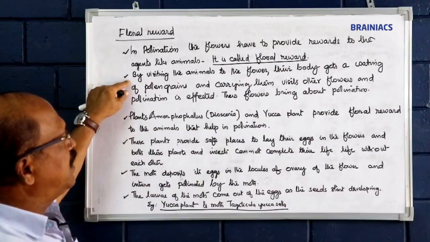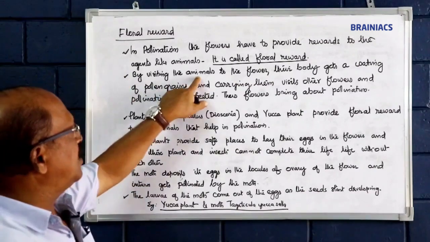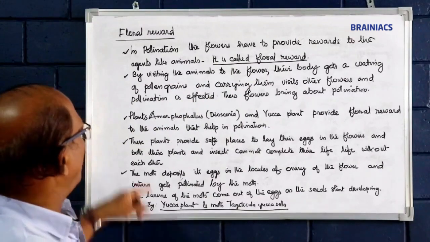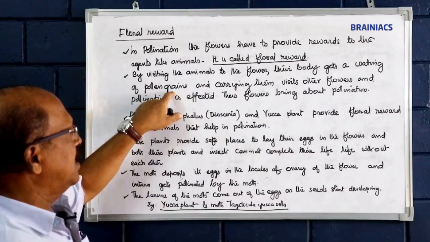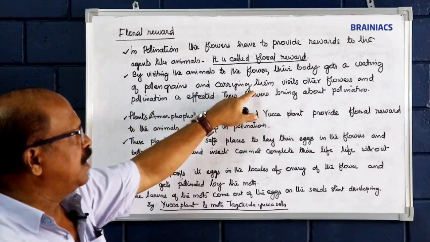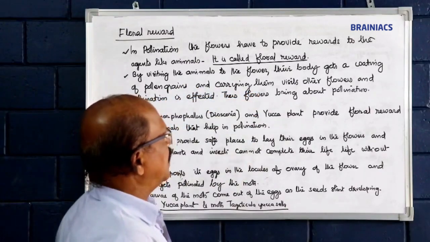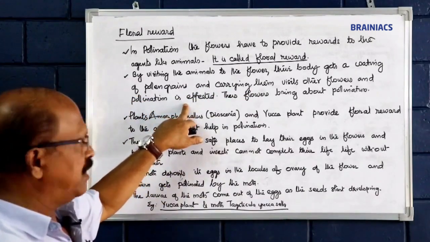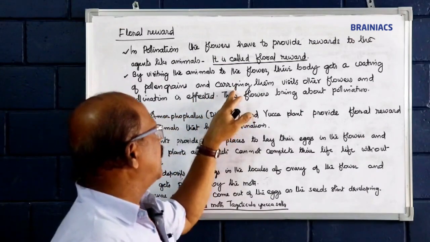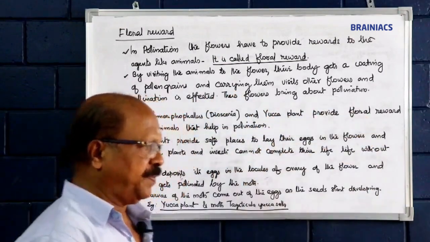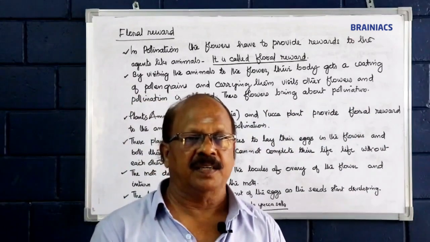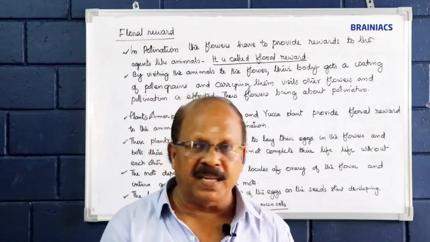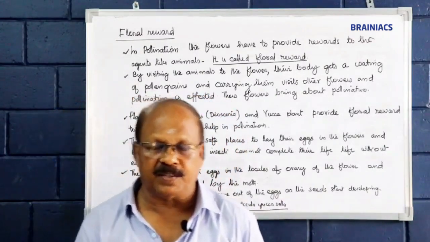By the animals visiting the flower, meaning insects visiting the flower, their body gets a coating of pollen grains, and carrying them they visit other flowers, and pollination is effected in the second plant. Thus flowers bring about pollination. When an insect visits the flower, it wanders here and there for honey or anything else.